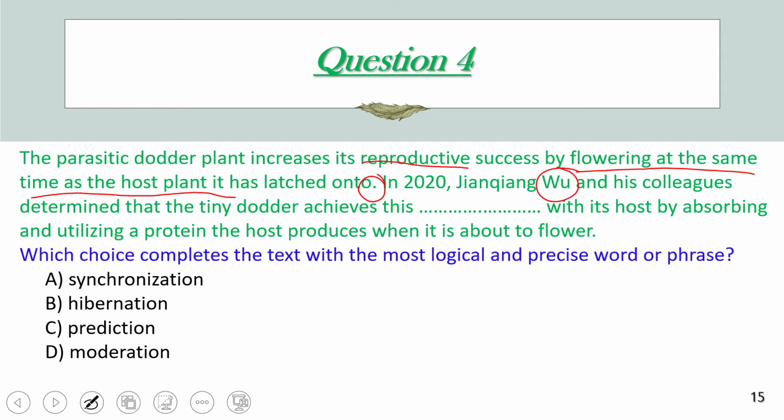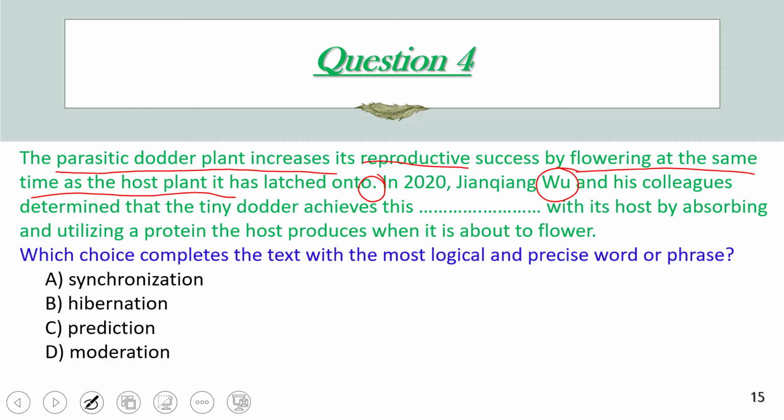So which choice completes the text with the most logical and precise word or phrase? Here we can say that this parasitic dodder plant increases its reproductive success by flowering at the same time as its host plant. Okay, so we have a parasitic plant and the host plant, and the parasitic plant increases its reproductive success by flowering at the same time as the host plant.